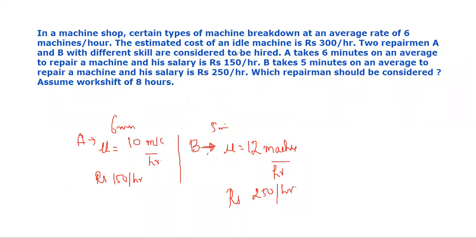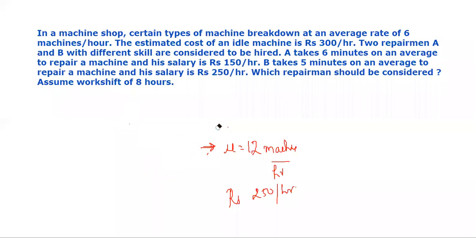Okay, so if the machine here runs 8 hours per day, then accordingly we also have to calculate the idle time. Okay, so this is the whole data given in this question. So we have to see which repairman should we select. So let's talk about the total cost that we will have to pay if we select the repairman A. Okay, so considering the repairman A here,